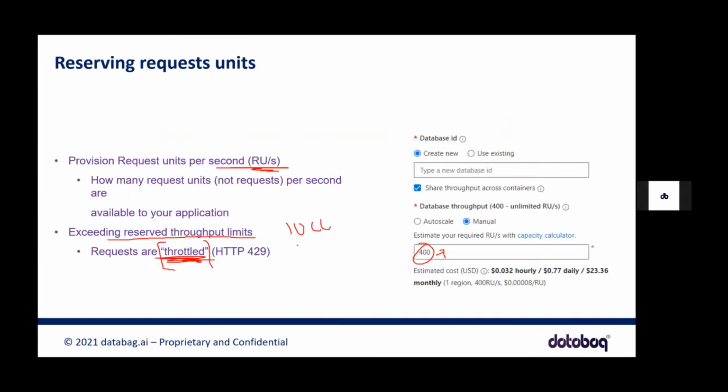So let's say I've already defined 1,000 RUs, and I don't want to get this throttling issue. Just try to think how I can avoid this. Let's say I've got a team working on that, and simultaneously in parallel they're trying to hit requests using queries. If that request load reaches the throttling capacity, I will get this error. But I want to avoid this. How can we do this?